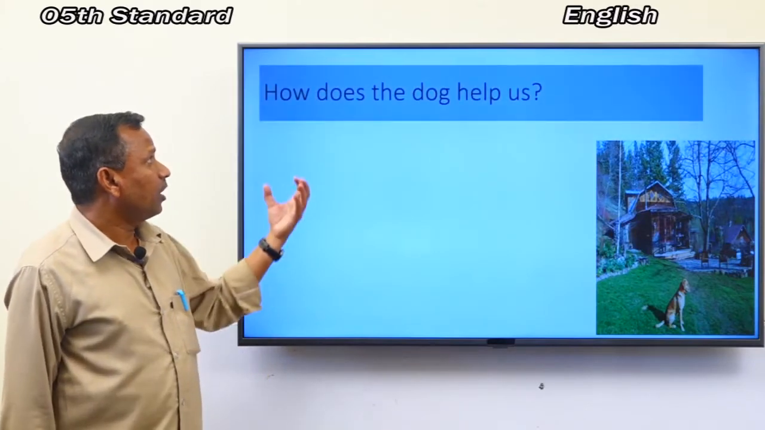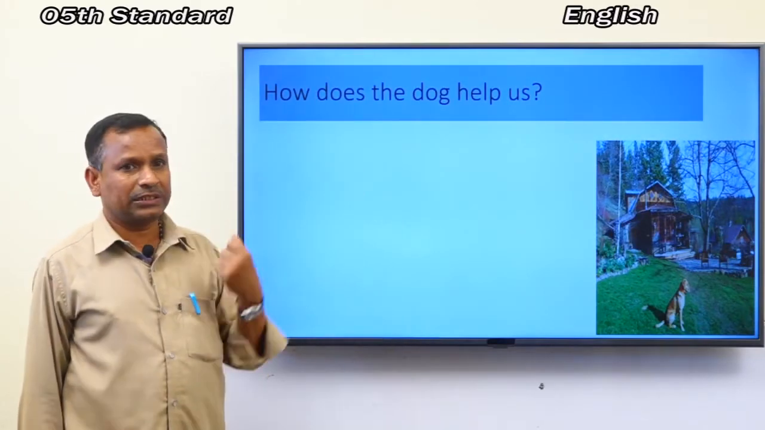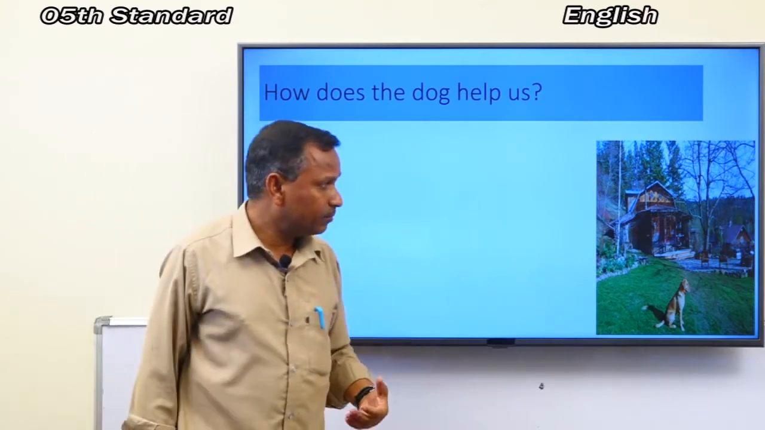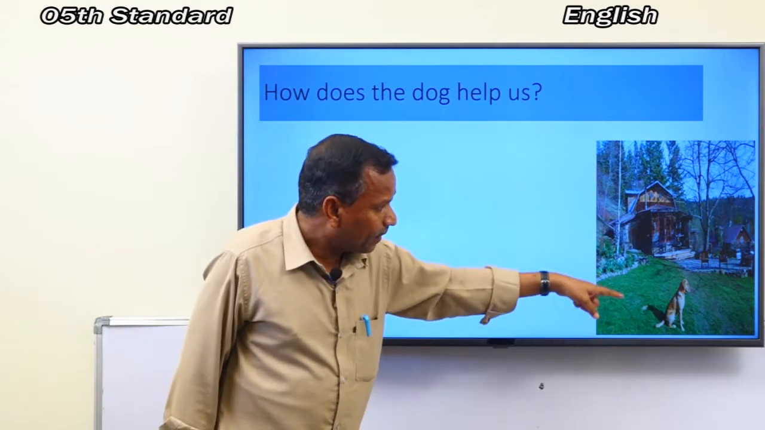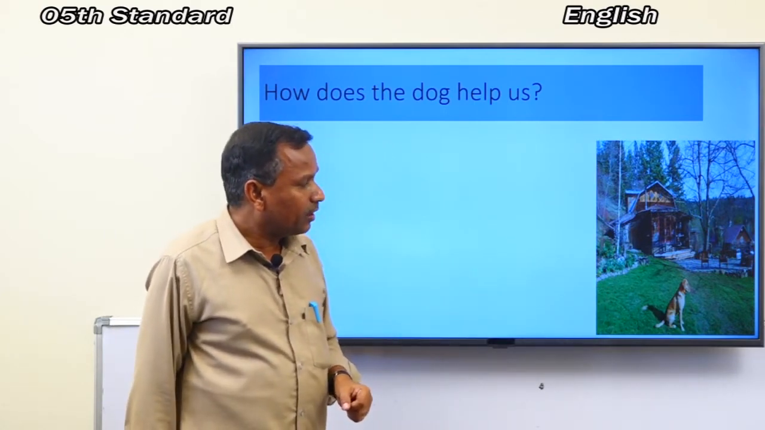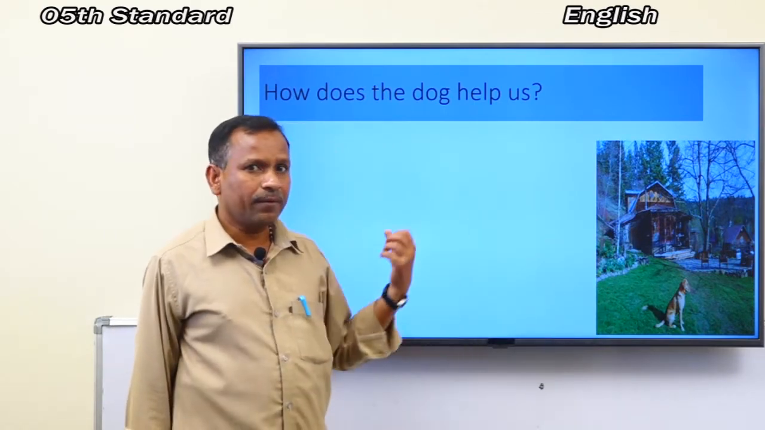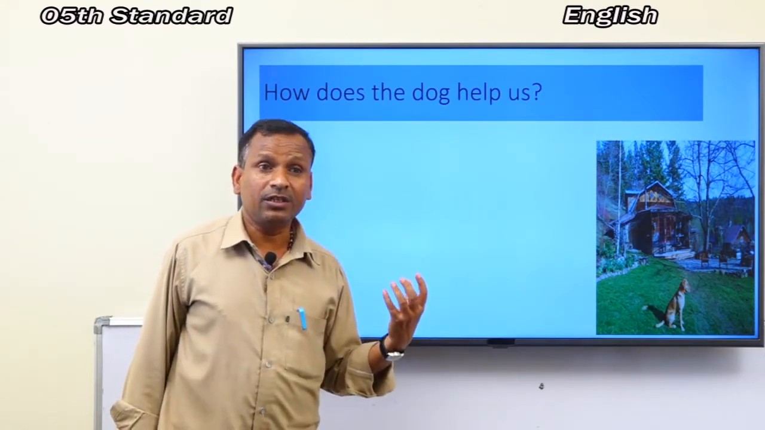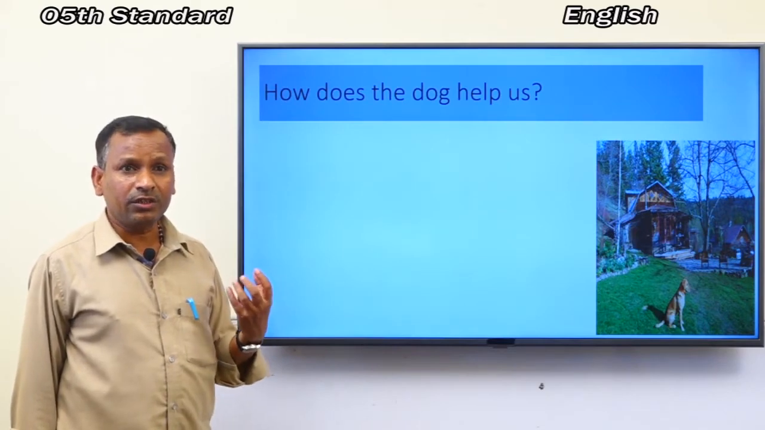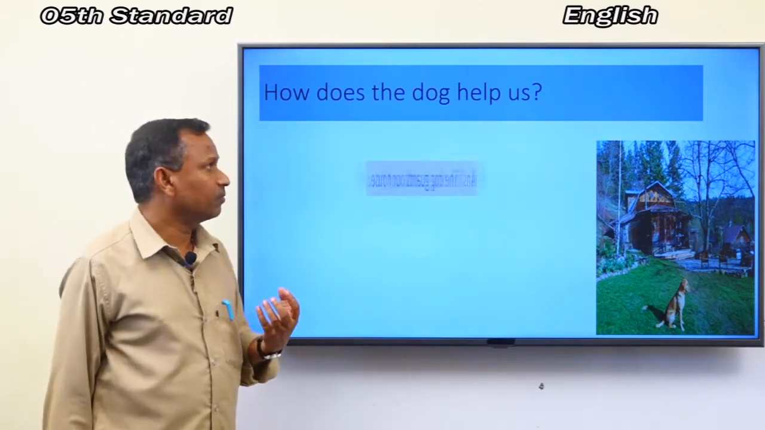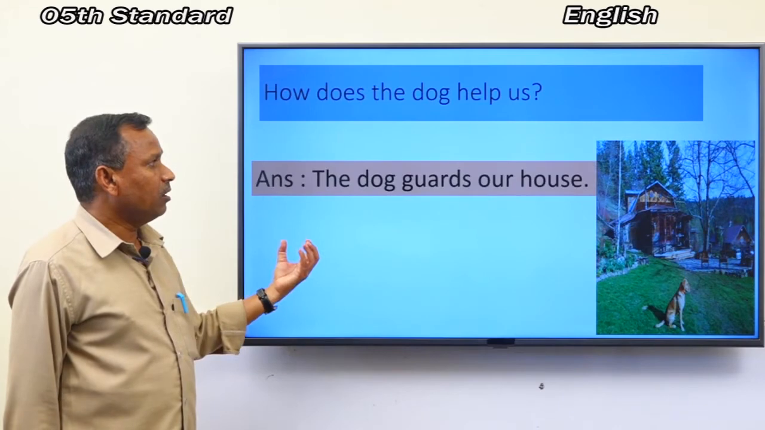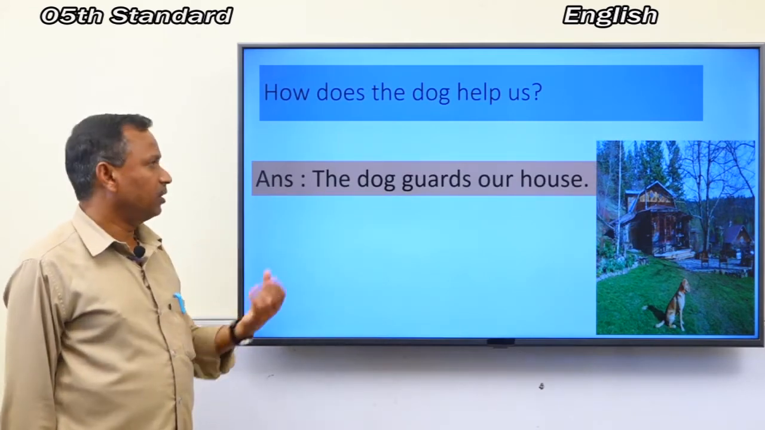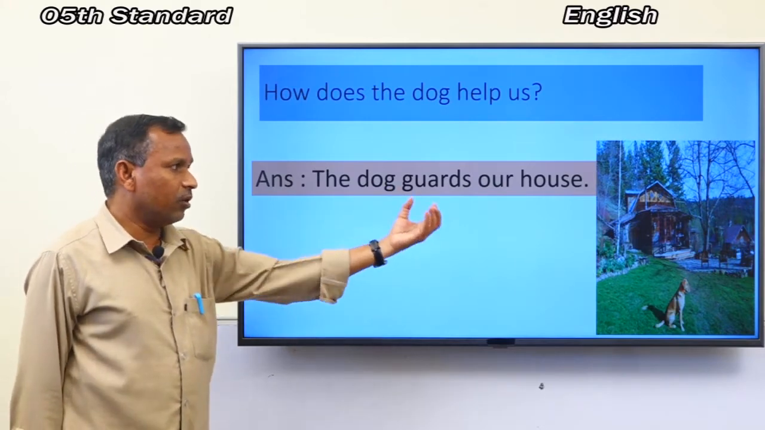Then, how does the dog help us? Look at here. The dog is sitting here. What is it doing here? It's watching the house. Yes, the dog guards our house. This is also a correct answer.